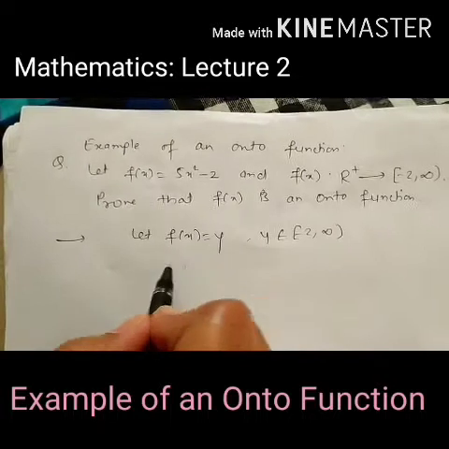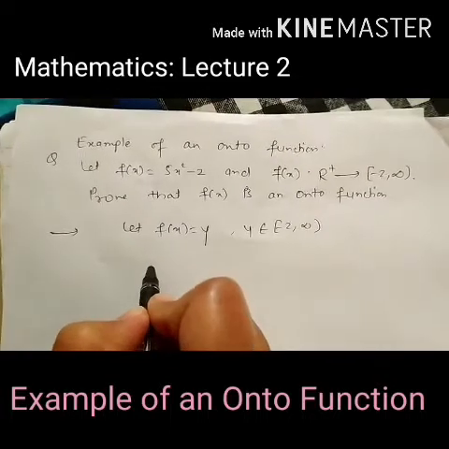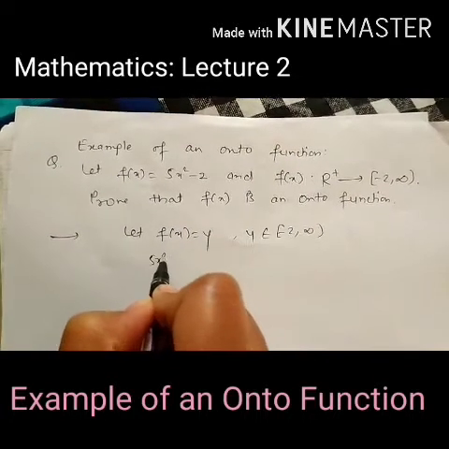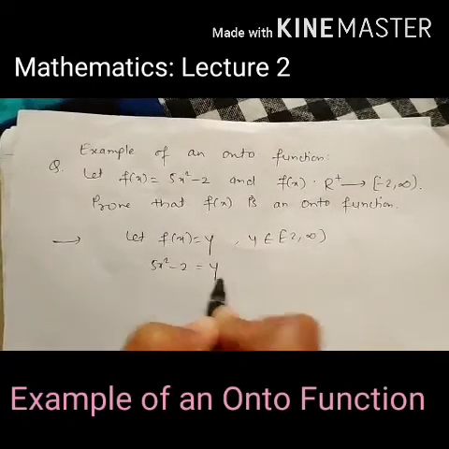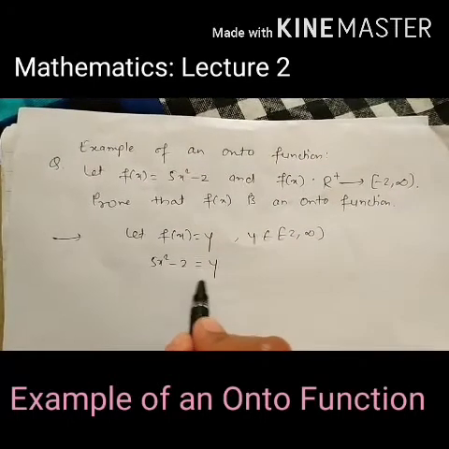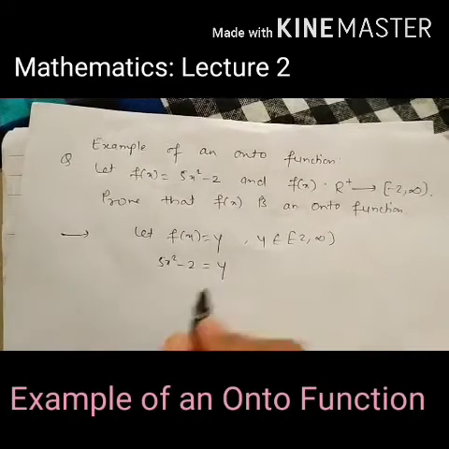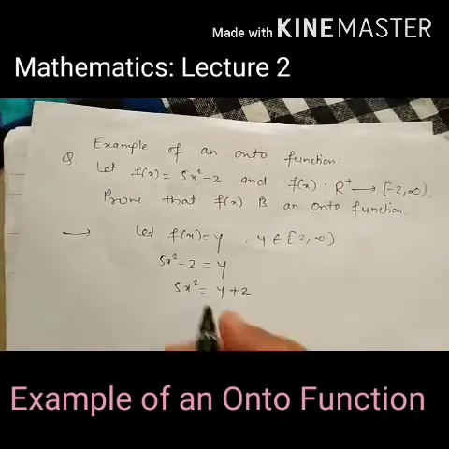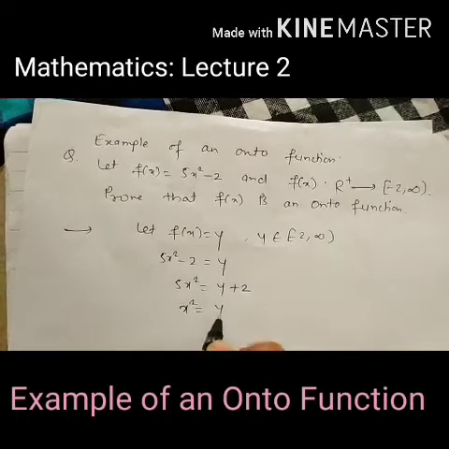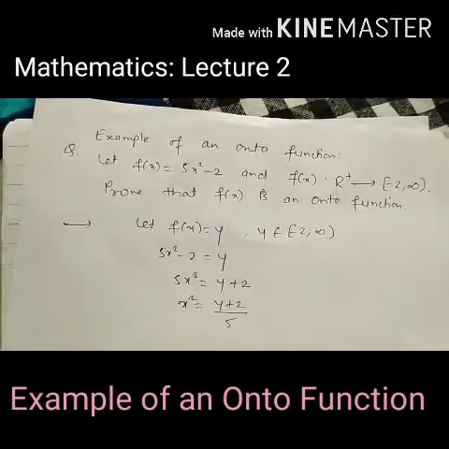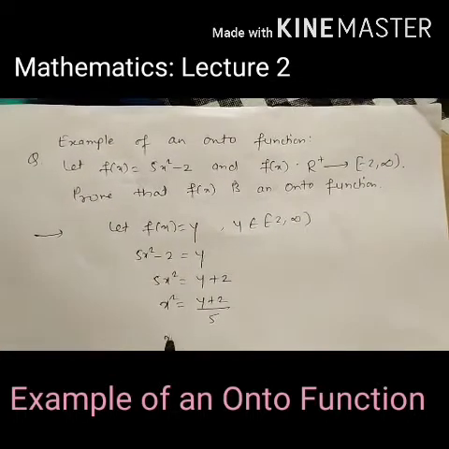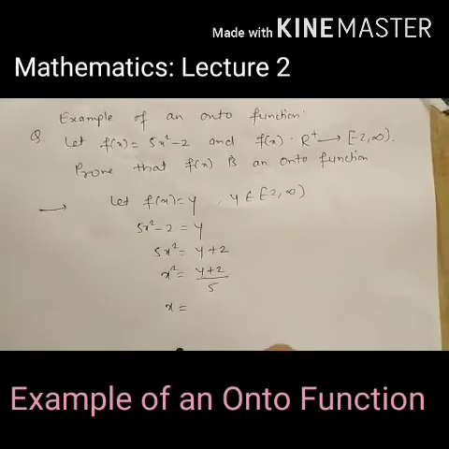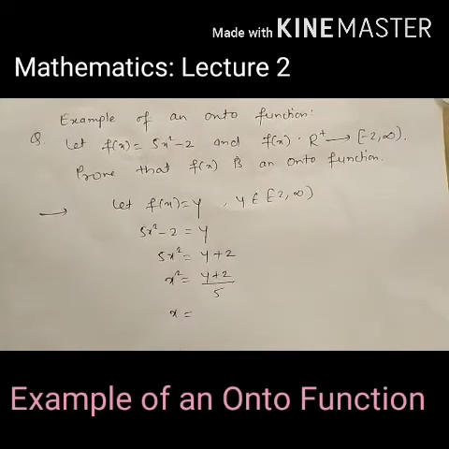So f(x) equals y, we'll put the value of f(x), which is 5x square minus 2 equals y. Now we'll convert this into an expression of y. So what we will get? 5x square equals y plus 2. x square equals (y plus 2) upon 5. Now x equal to, see, when we are taking a square root, we are taking plus or minus.